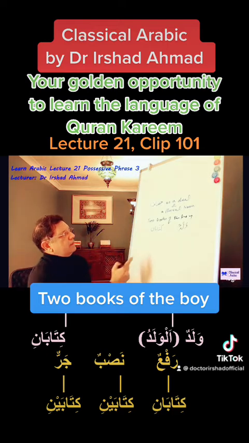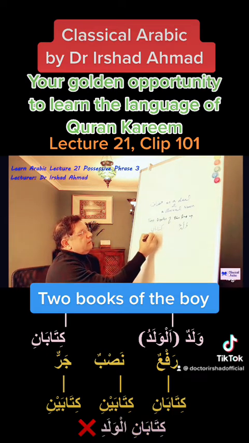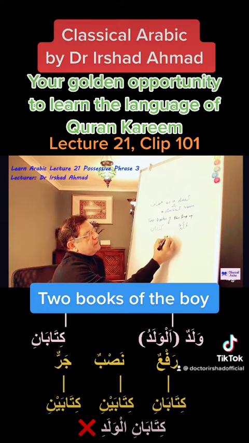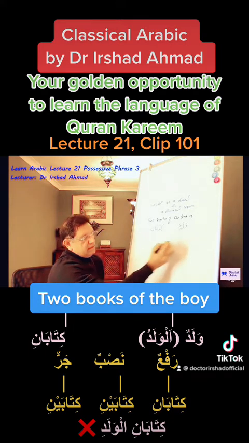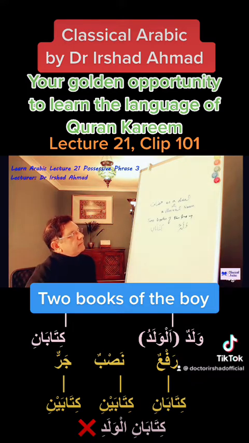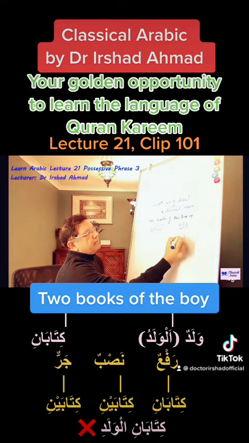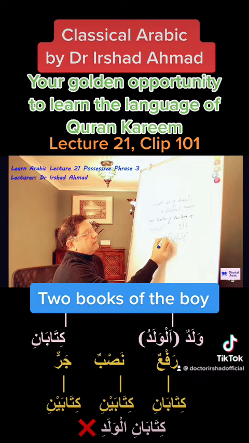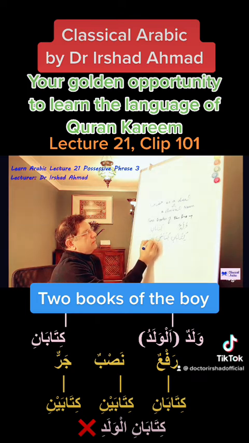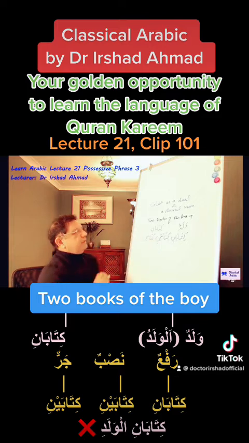Kitabani. So this kitabani is in Rafa. So in Nasab and Jar, it's going to be, let's write down here, Kitabani, Kitabaini, and Jar is also Kitabaini.